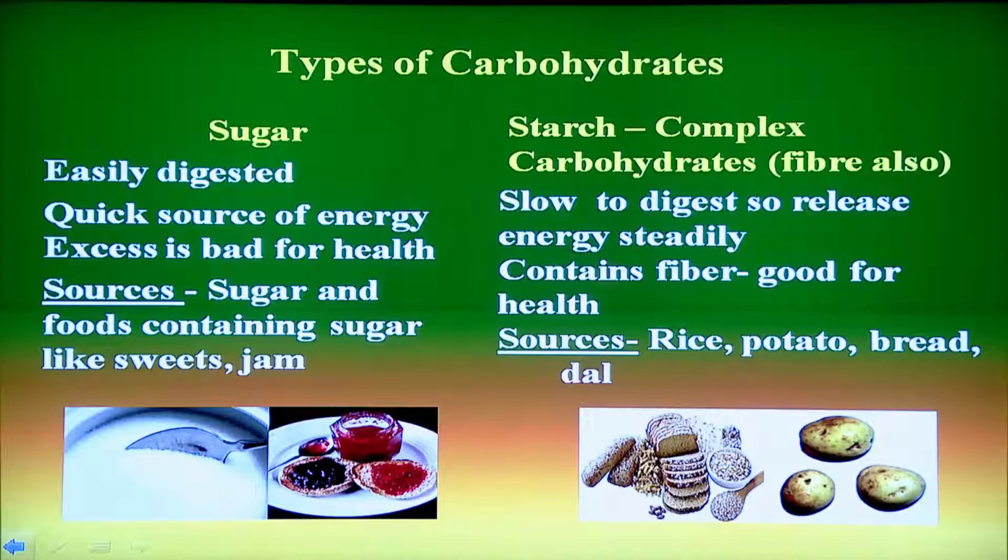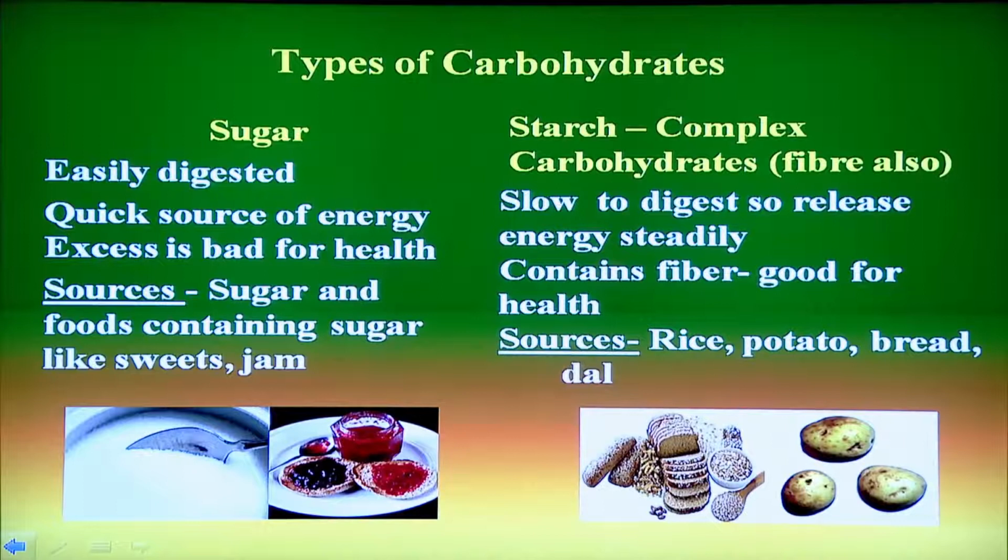Now, we will focus on the starch or the complex carbohydrate which includes fiber also. It is slow to digest, hence it releases the energy steadily or slowly. So, you can maintain the energy throughout the day by eating the complex carbohydrate. It contains the fiber.